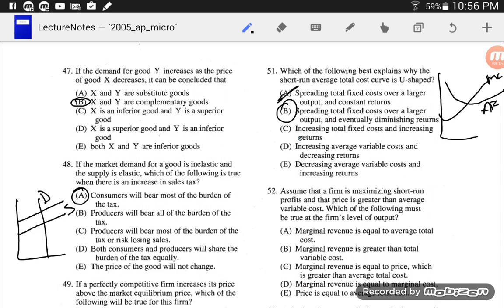Let's double check it with the rest of these. Increasing total fixed costs. No. Fixed costs are fixed. They don't increase. Increasing average variable costs and decreasing returns. Well, that does explain the top part of it. Except variable costs initially are declining too, so that doesn't really explain it. Decreasing average variable costs. Well, yeah, that's part of it. And no, we don't have increasing returns. So no, I do like B the best there.